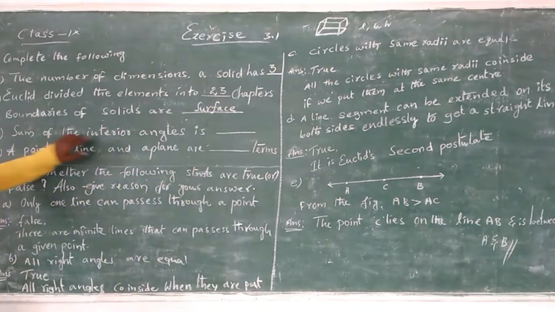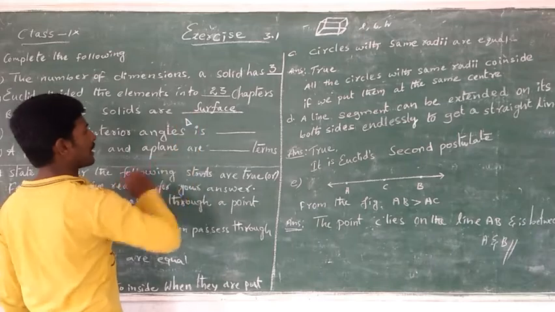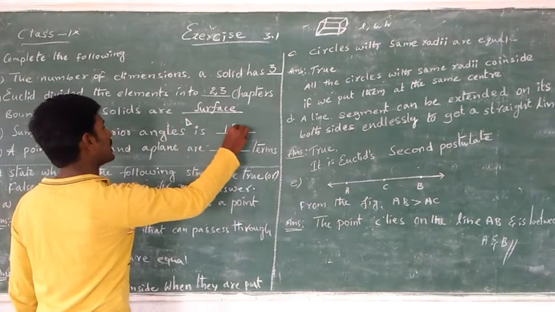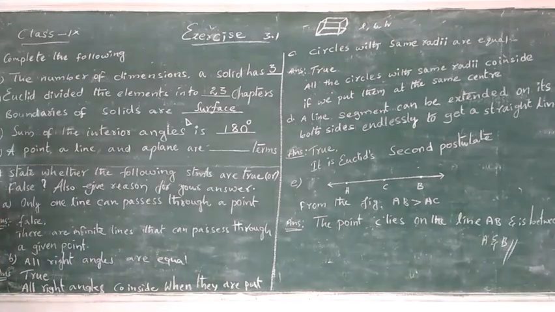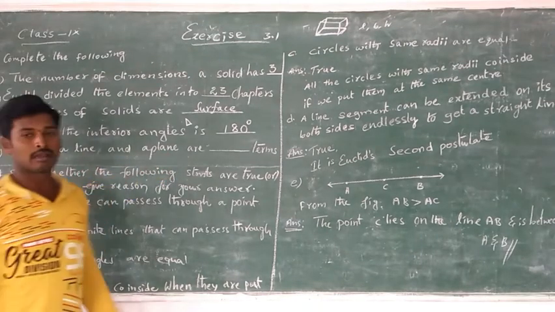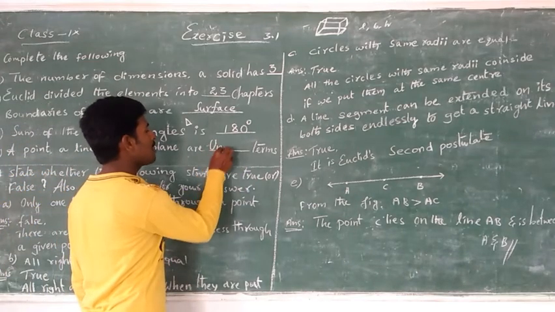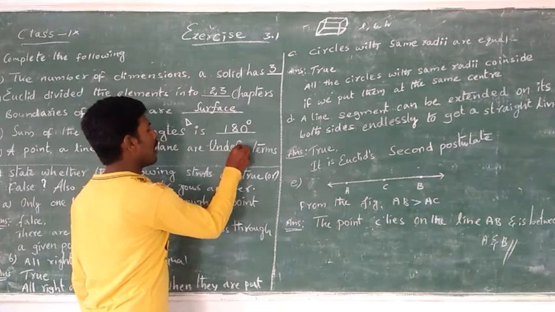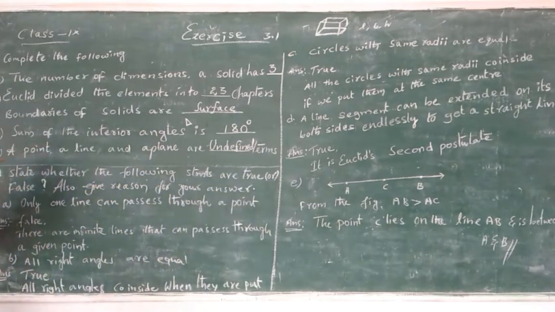Then, the sum of the interior angles of a triangle is equal to 180 degrees. A point, a line, and a plane are undefined terms. That is the first question.